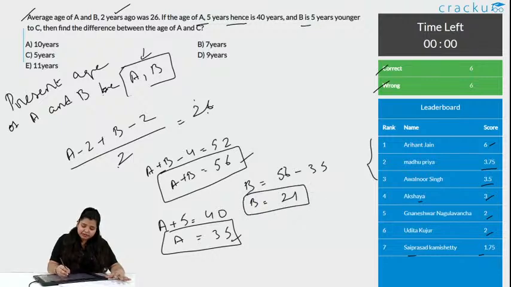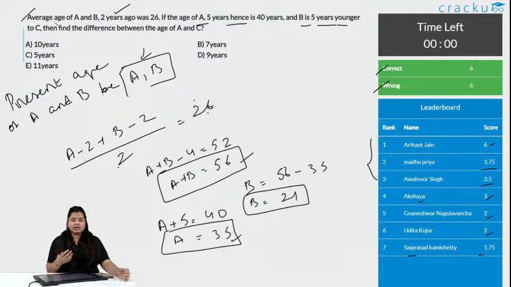Now, B is 5 years younger than C. So, if you get confused that if it is younger, do we need to add or subtract? Remember, if you have a brother or a sister, and if your brother is younger than you, that means he is smaller than you. He obviously has a less age than you, and when it is less age, what do you do is subtract.